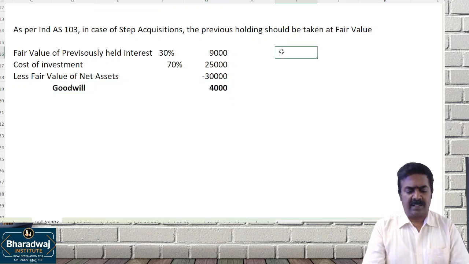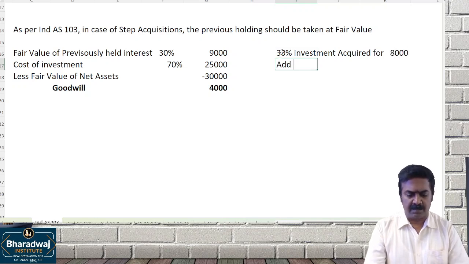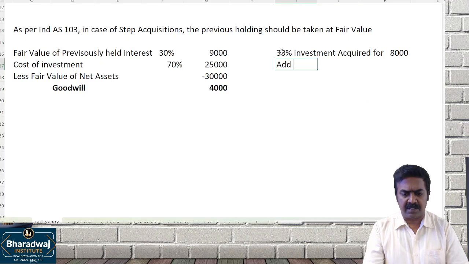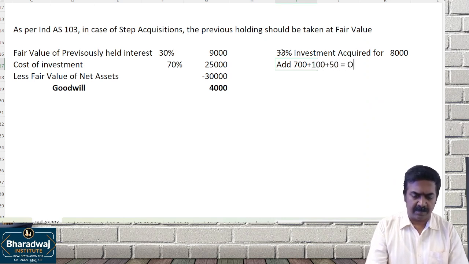And the 30% investment was acquired for 8,000. Add the sum, 700 plus 100 plus 50. They would have recognized 850 in OCI.